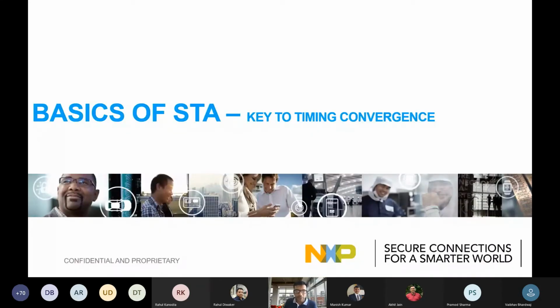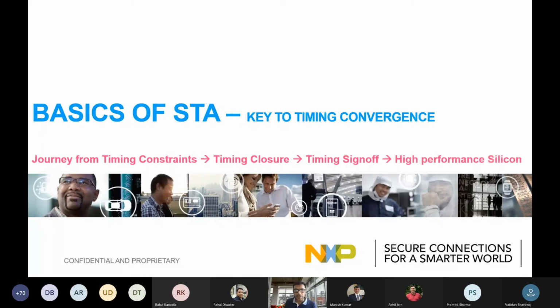So, basics of STA. We all understand STA is static timing analysis, and that is one of the keys to timing convergence for any SOC. In this presentation, we will go through how timing constraints are the key for design closure, and then how we proceed with timing closure followed by timing sign off, which ends up in a high performance silicon, the ultimate goal for which the whole VLSI industry is striving.